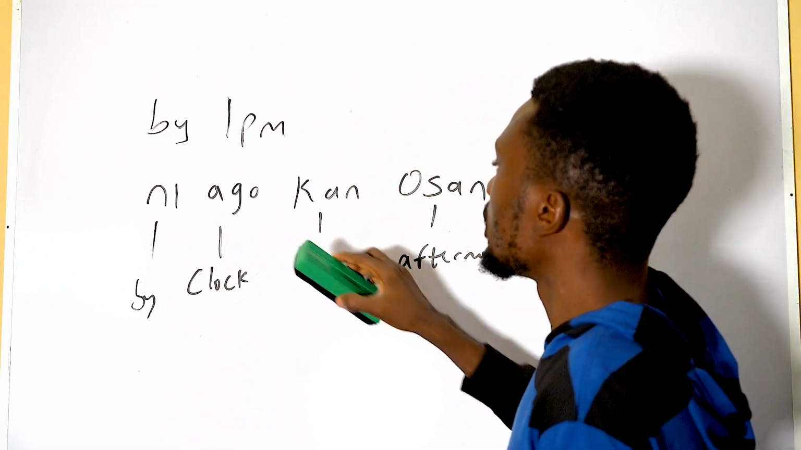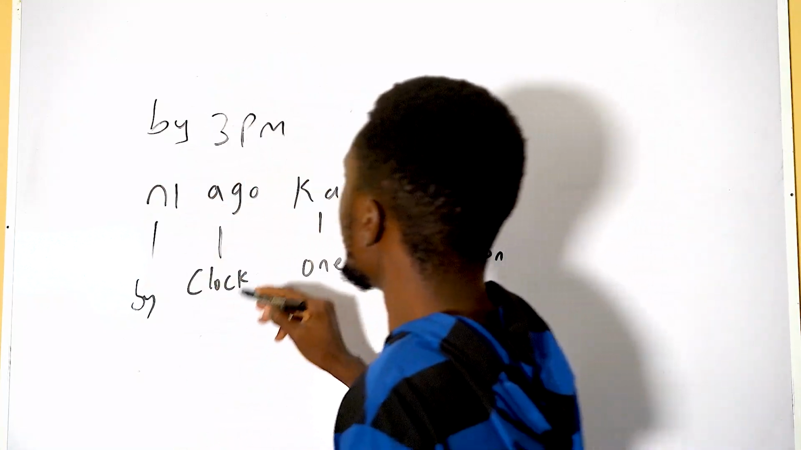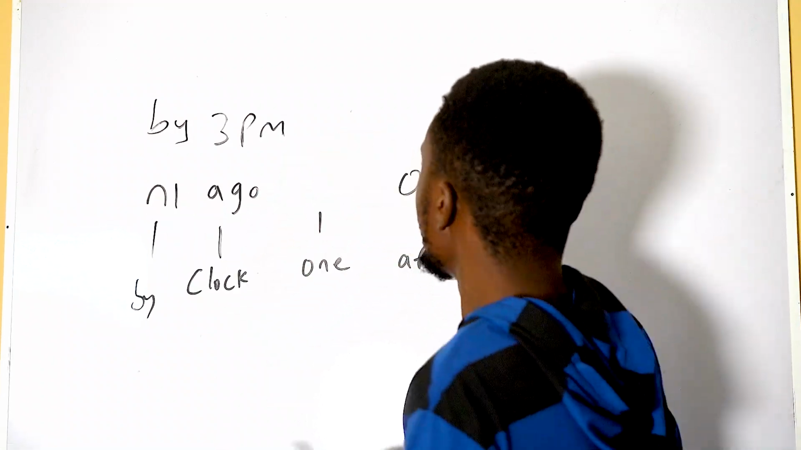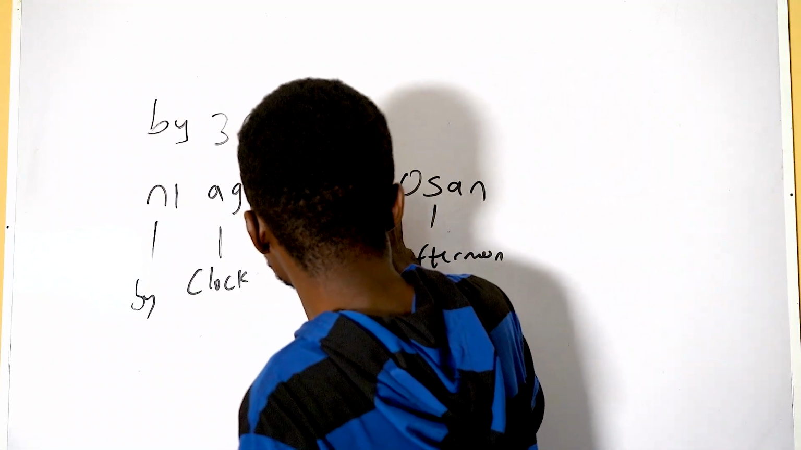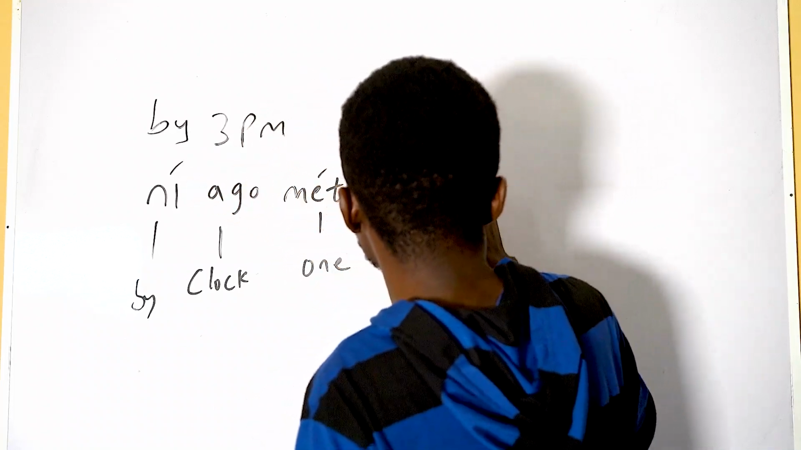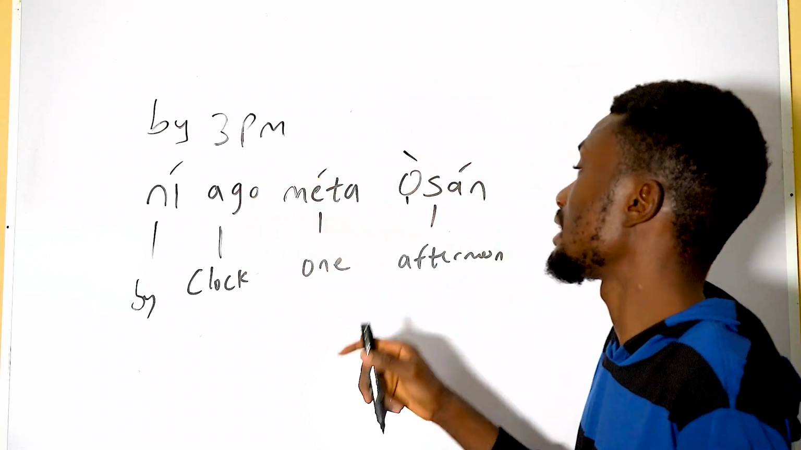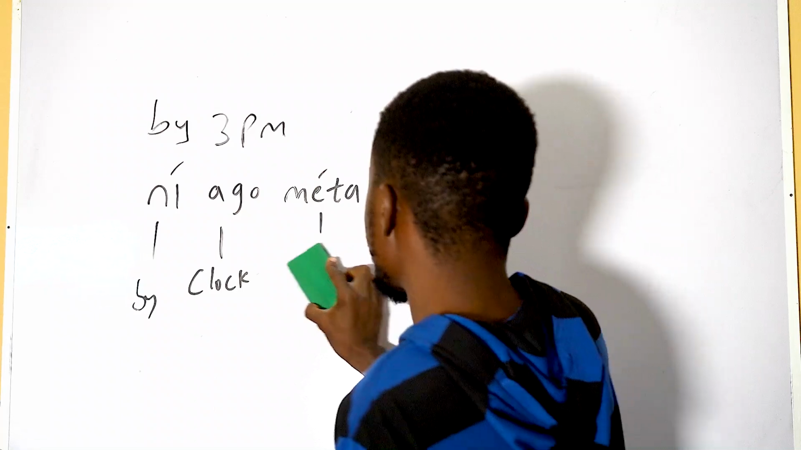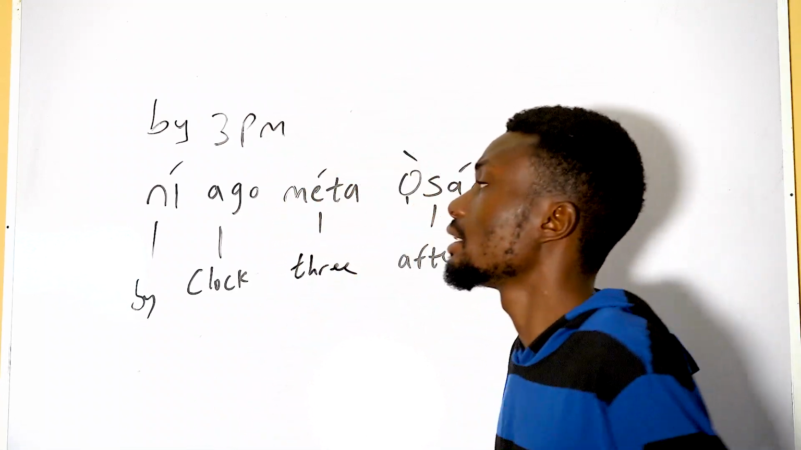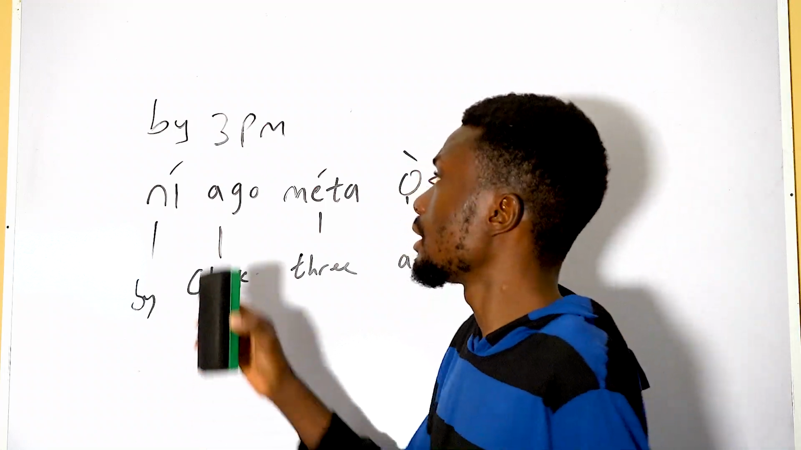So if you want to say by 3 p.m., it is ní ago mẹ́ta. Ní ago mẹ́ta ọ̀sán, by 3 p.m. Ní ago mẹ́ta ọ̀sán, and this is 3. So that's for time, by 3 p.m.